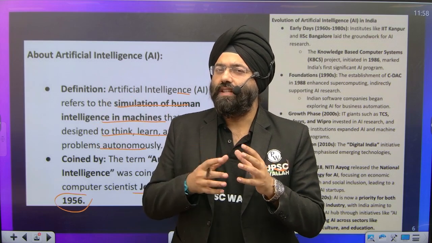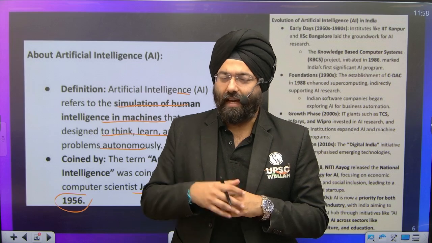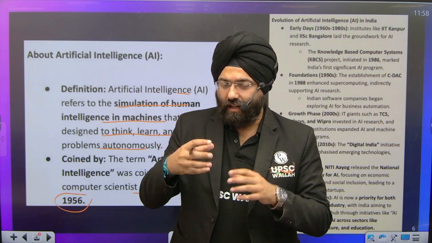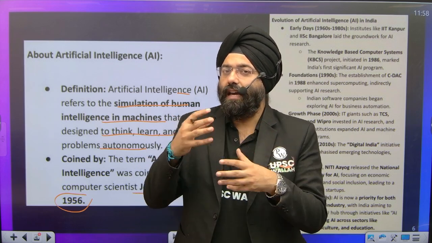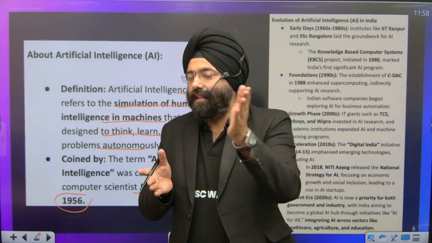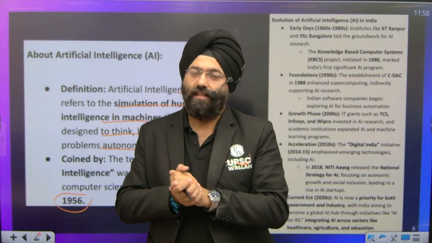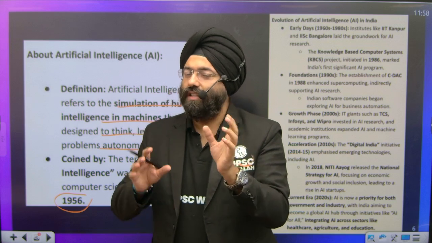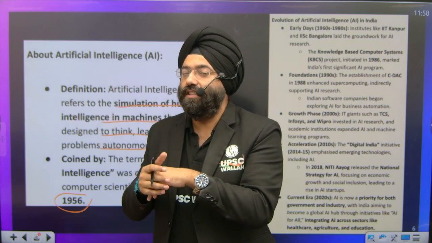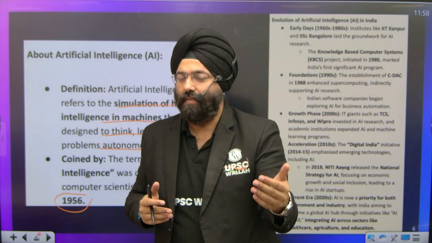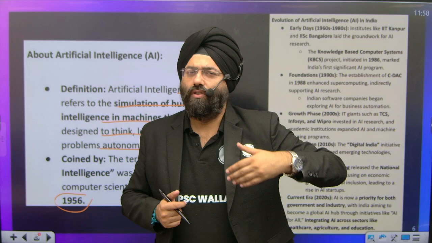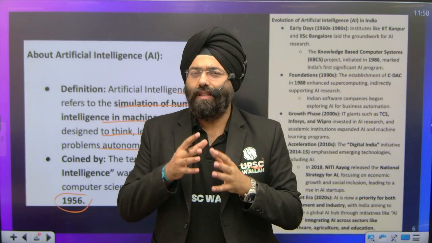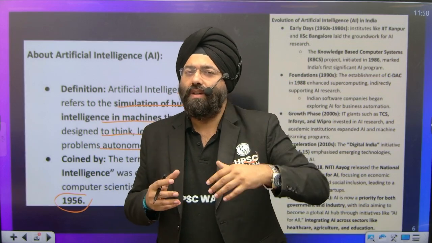Now, those softwares are designed or created or coded in such a way that the machines themselves are learning things. Based on their learning and observations, they are able to imitate, or let us say behave like, human beings. Why artificial intelligence? Because the intelligence is not exactly what we have, but a similar intelligence, which is basically an outcome of the learnings they get from the people around, from the internet sources they have, or from the data that has been fed. And over time, they use that information to try to make their own decisions.